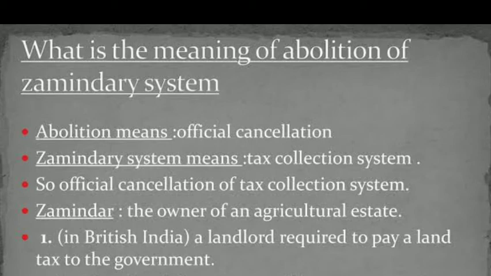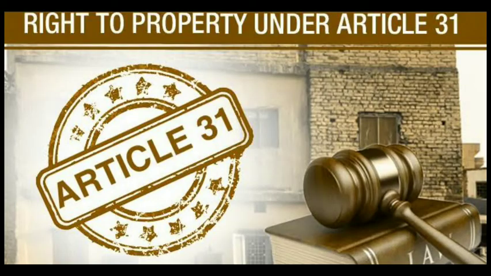But for development, because India got independence from British rule at that time, the government required various lands. During that time, there was one fundamental right enjoyed by the people, that was the right to property. And according to this right, every person can acquire, possess and maintain their property.